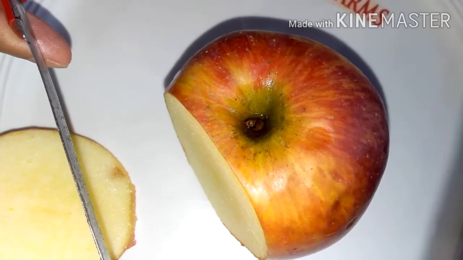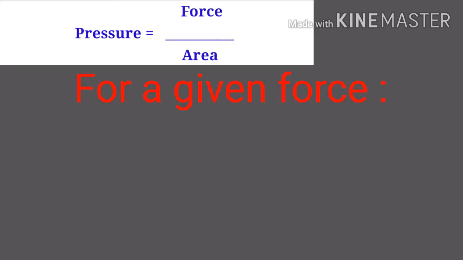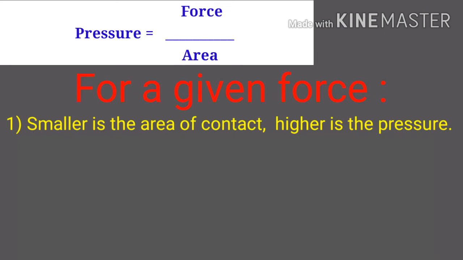So dear students, this combined effect of force and area is called pressure. That is, pressure is equal to force upon area. प्रेशर किस पे डिपेंड करता है? फोर्स पे और एरिया के ऊपर. Now for a given force, there are three results.